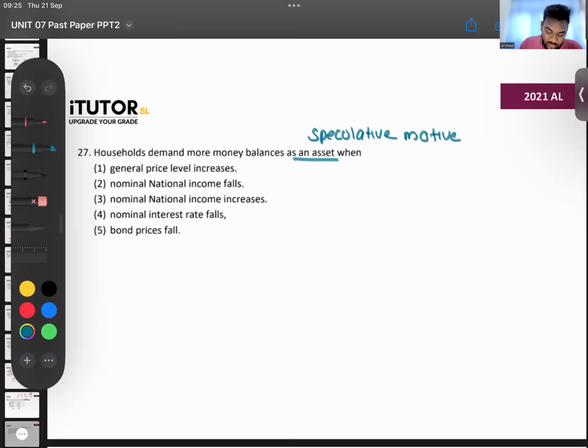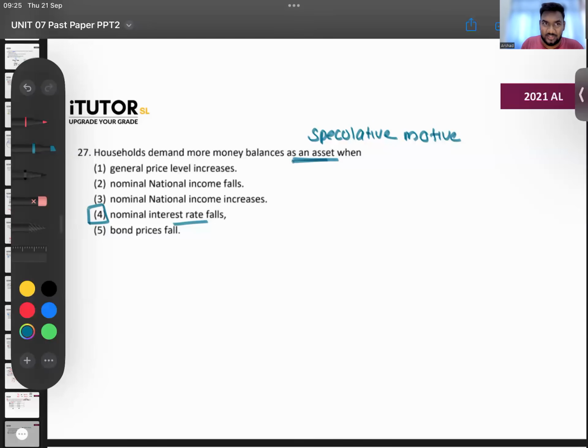So when does the demand for money under speculative motive increase? When interest rates fall. Now some of you will say, sir, demand for money will increase when national income increases. When income increases, demand for money increases. But remember, they are not asking just for demand for money. They are asking for it as an asset. That is normal theory.